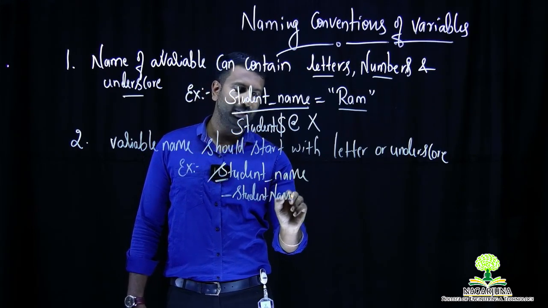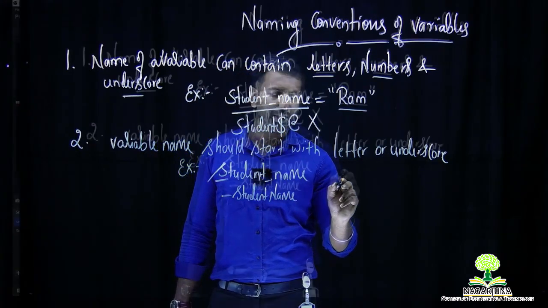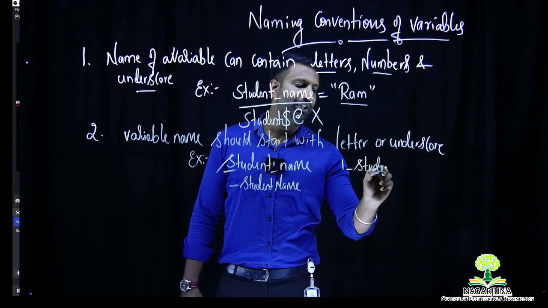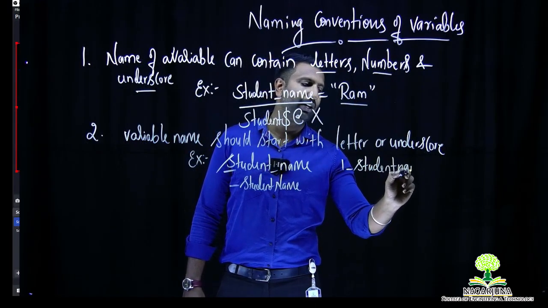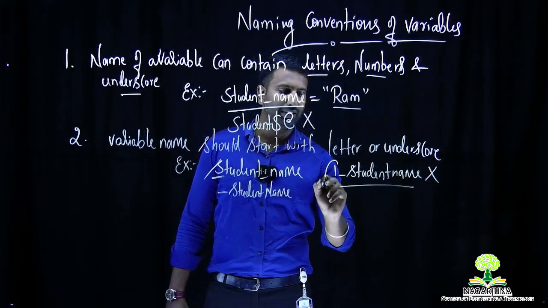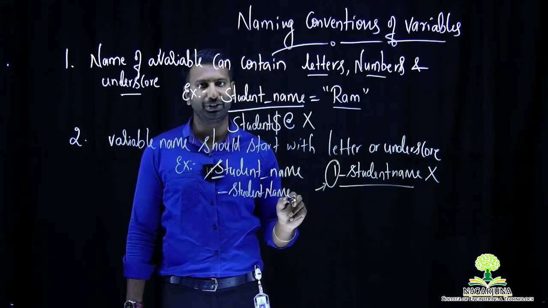This is also valid. But if you start a variable this way, 1_student_name, it is invalid according to rule number 2. Why is it invalid? Because it is starting with a number, not with a letter or an underscore.